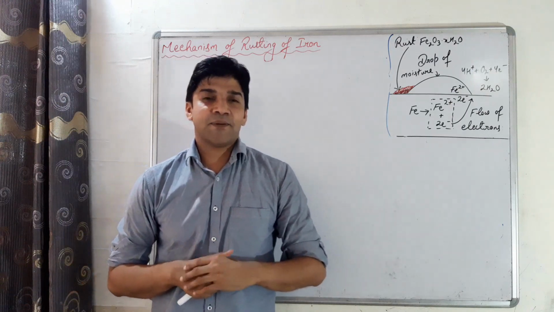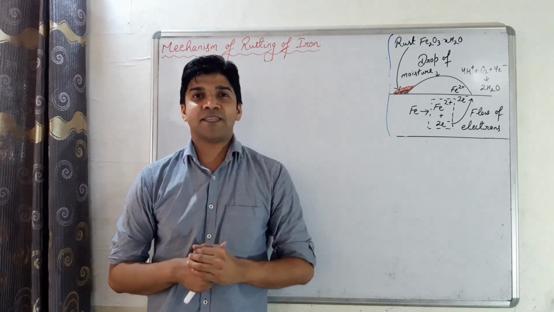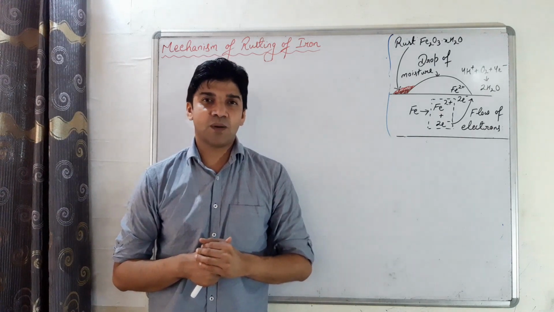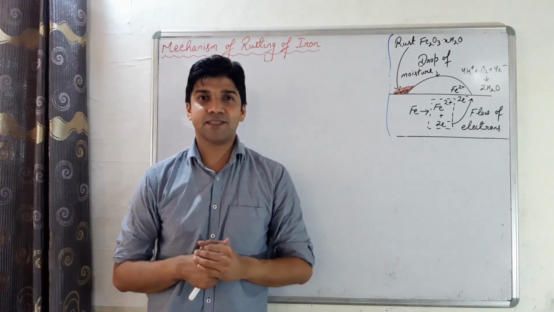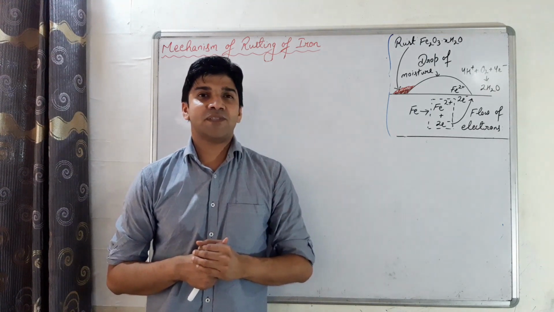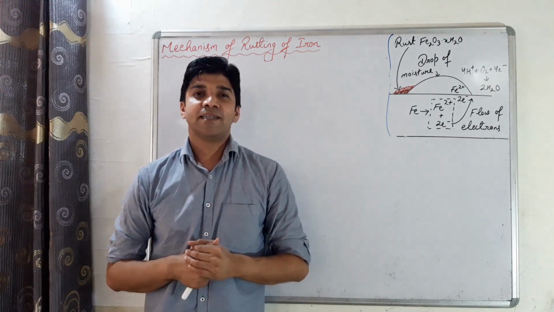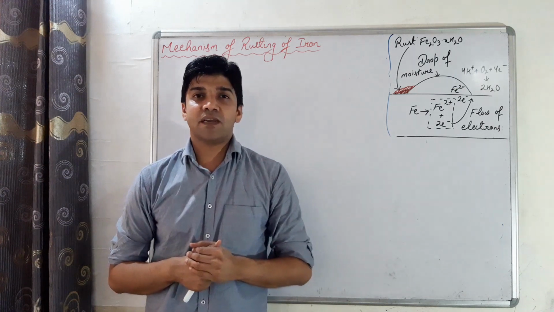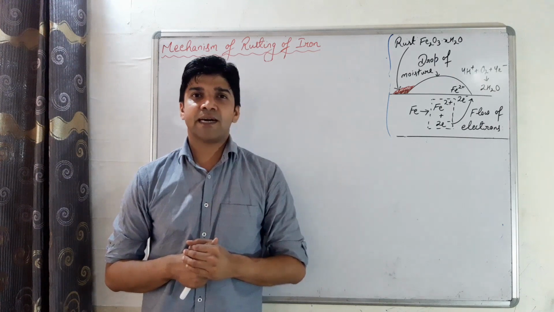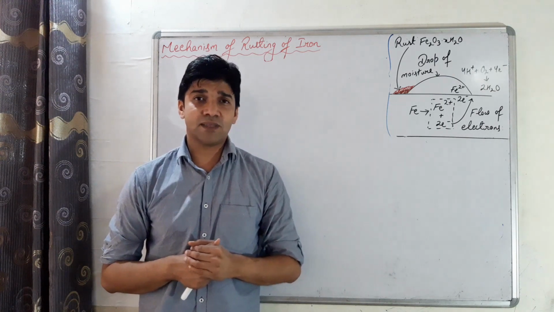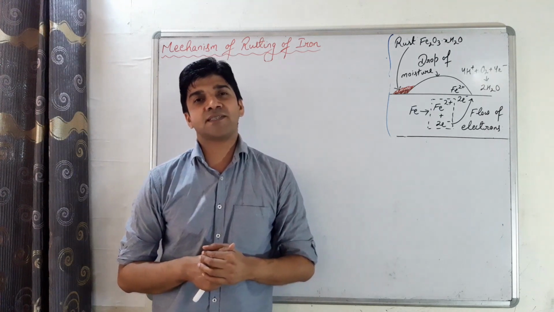Now let's start the mechanism of rusting of iron. The mechanism of rusting of iron can be best understood from the electrochemical theory, that is from the oxidation and the reduction reactions occurring on the surface of the iron. So it is believed that the irregular surface of the metal and the impurities present on the surface of the iron, that is the water molecules and the dissolved oxygen, and the other impurities, the salts present on the surface of the iron, they are responsible for the formation of rust.